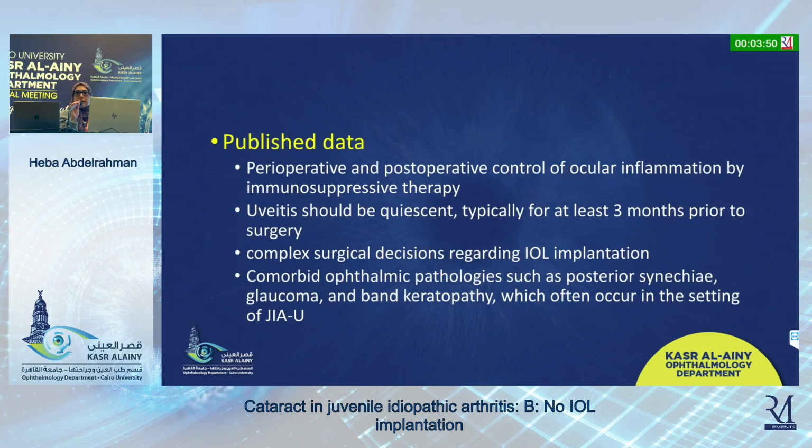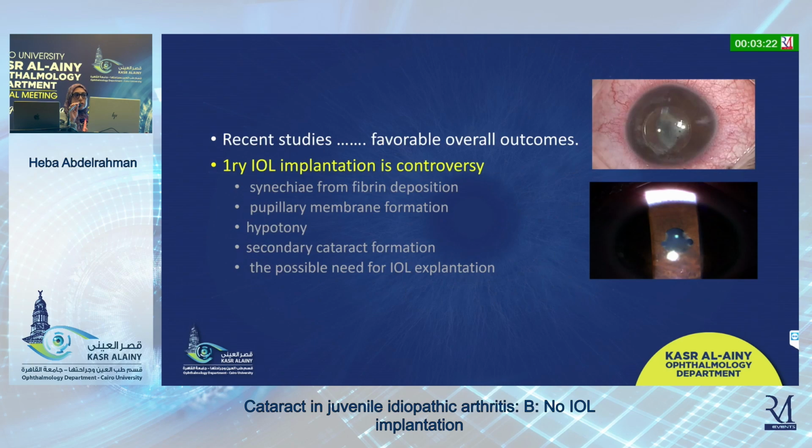In fact, published data all recommend perioperative and post-operative control of ocular inflammation by immunotherapy before doing the cataract surgery, with uveitis quiescent typically for at least 3 months prior to surgery. IOL implantation is a complex decision. In fact, there is no strong consensus until now, and we should also consider the comorbid ophthalmic pathologies while doing our surgery and taking the decision.